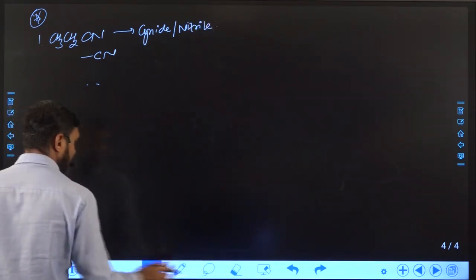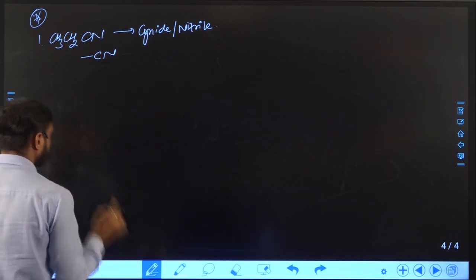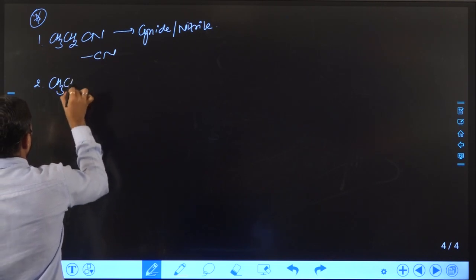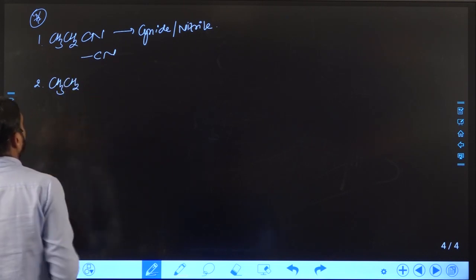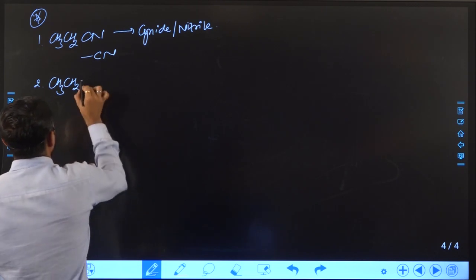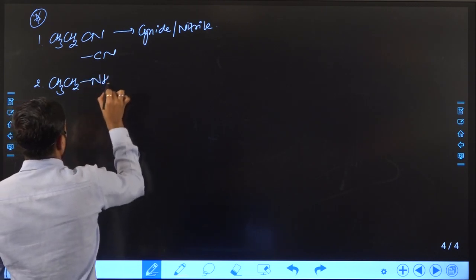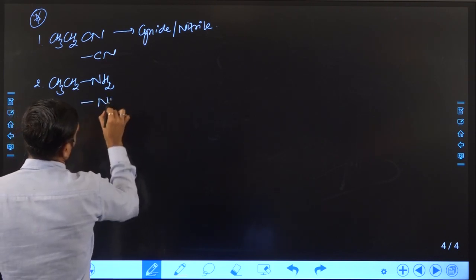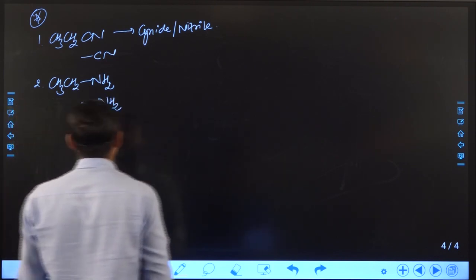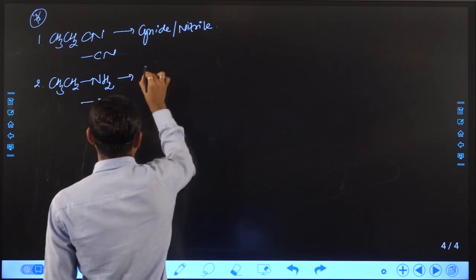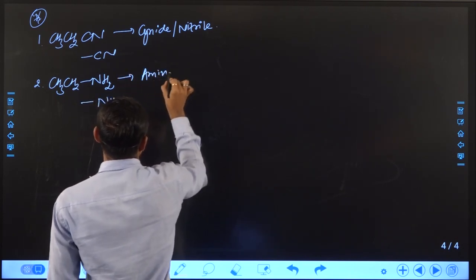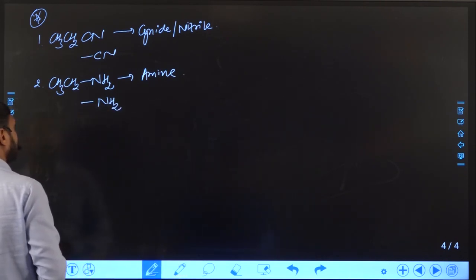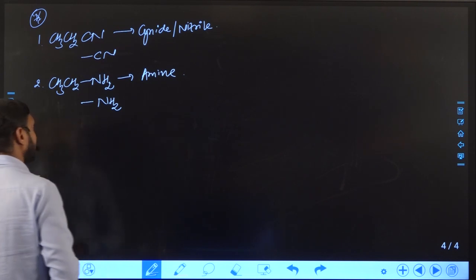After that, the second example. If NH2 functional group is present, then the class of compound will become amine containing compound, and the functional group is known as amine. Amine is also classified in three ways: 1 degree, 2 degree, 3 degree.